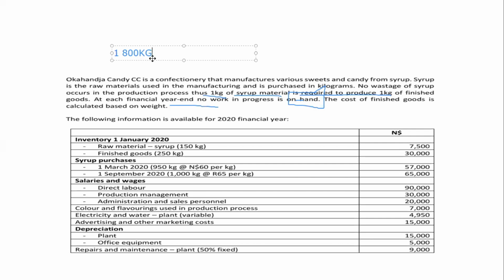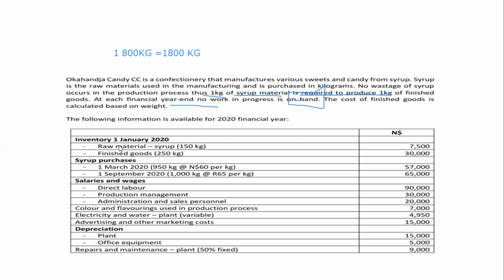So this amount was all produced. Now, if this number of kg were all produced, how many kg of finished goods came out? It means 1,800 kg of finished goods were produced. How? Simply because 1 kg of syrup material produces 1 kg of finished goods.